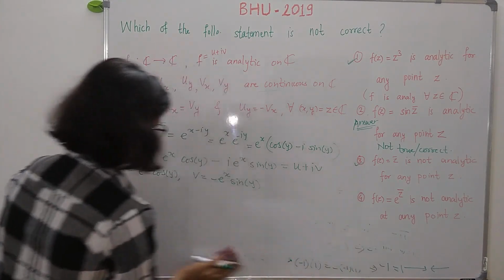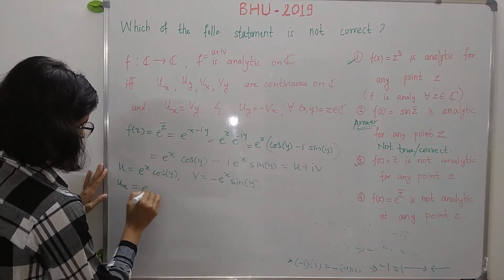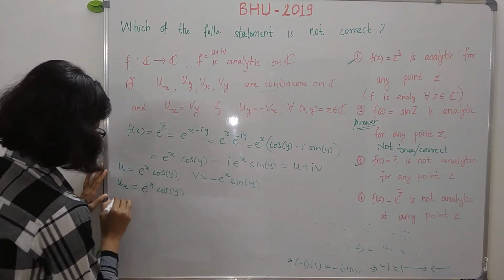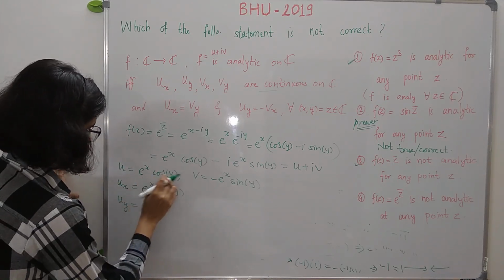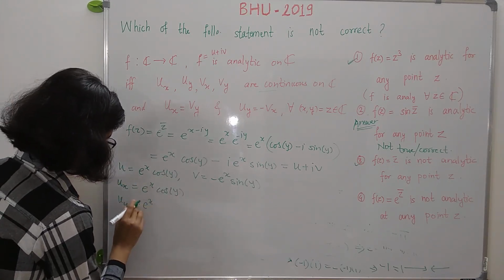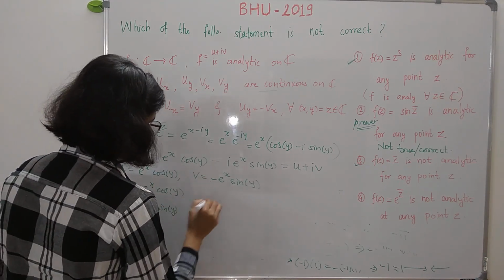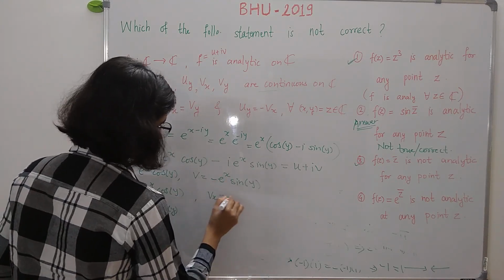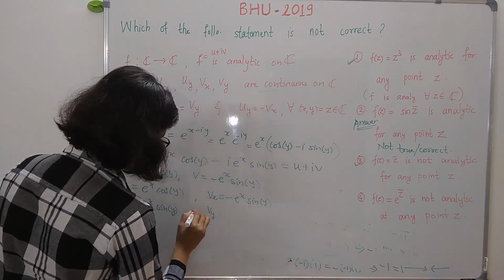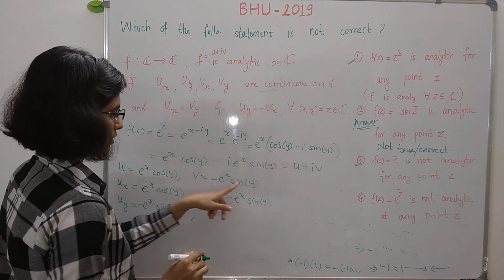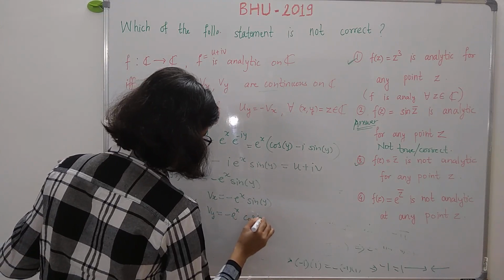So here ux is equal to e raised to x cos y as it is; uy is equal to e raised to x into the derivative of cos y, which is minus sin y; vx is the derivative of e raised to x, which is e raised to x, sin y as it is; and vy is equal to minus e raised to x as it is, into the derivative of sin y, which is cos y.